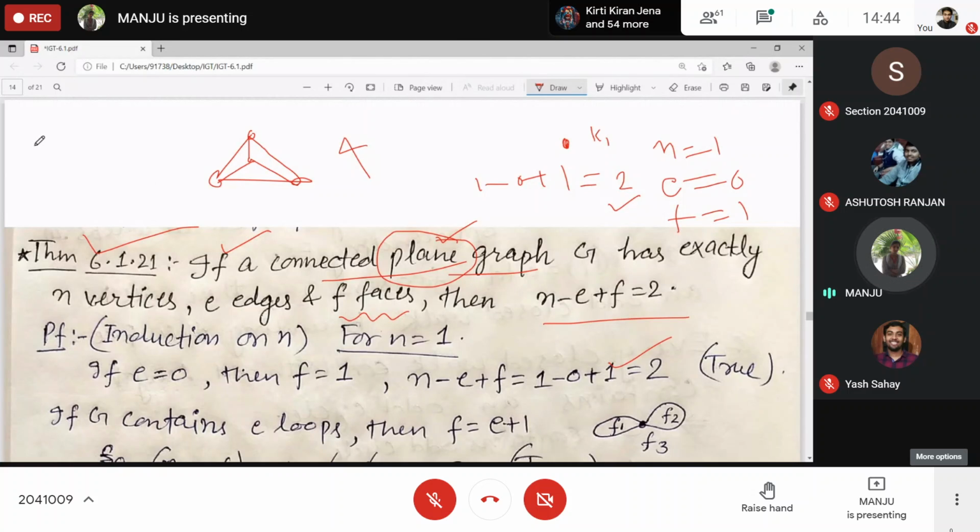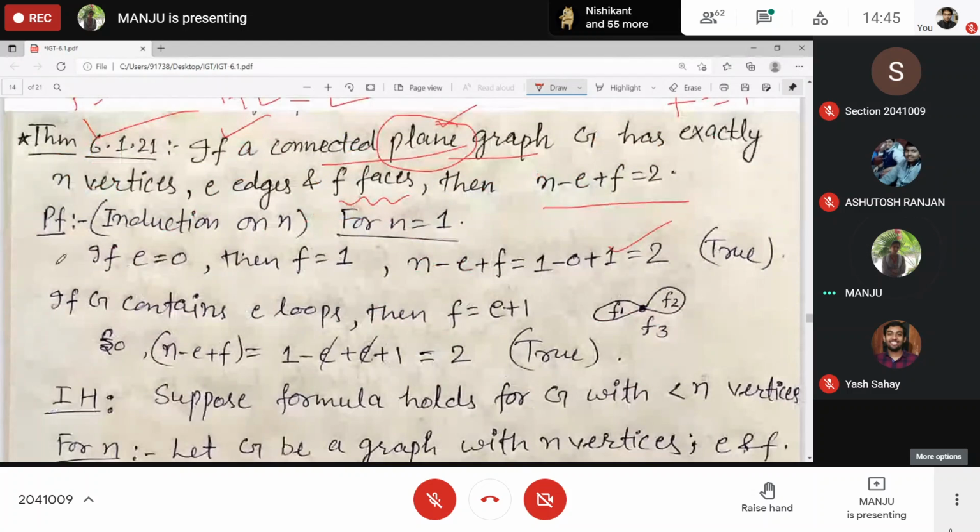Now, if n is equal to 1 and G has a loop, then how many regions? 2. So the number of faces is 2, number of edges 1, you have a loop, and number of vertices is again 1. So 1 minus 1 plus 2, finally you got 2.